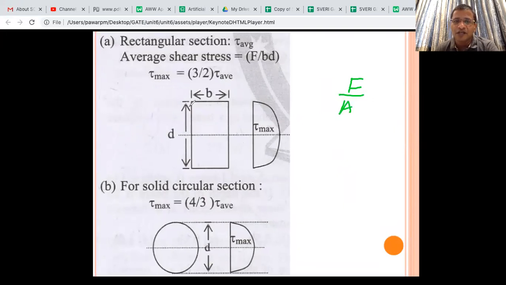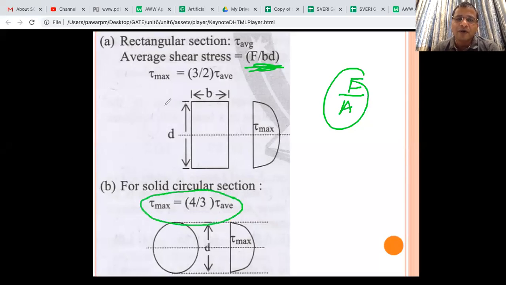So you should know the cross sectional area of each of the diagrams. Always, the average stress formula is force divided by cross sectional area. In this case, cross sectional area is BD. In case of a circle, it will be pi d square by 4. Instead of remembering complicated formulas, you should remember this for each of the structures, so a lot of problems can be solved easily with this.